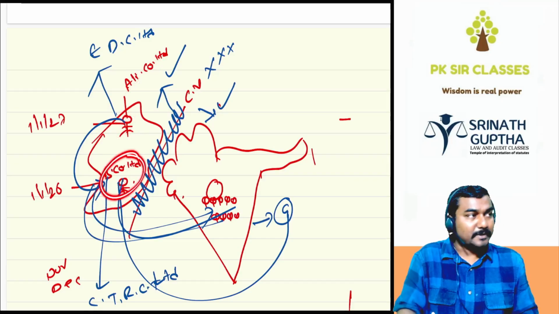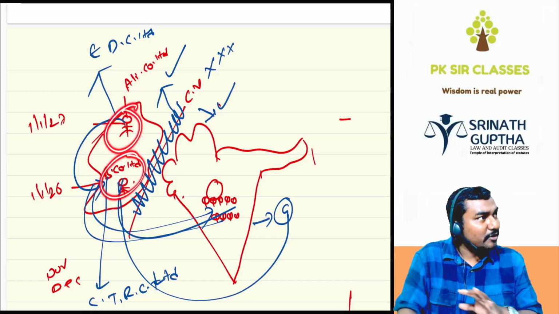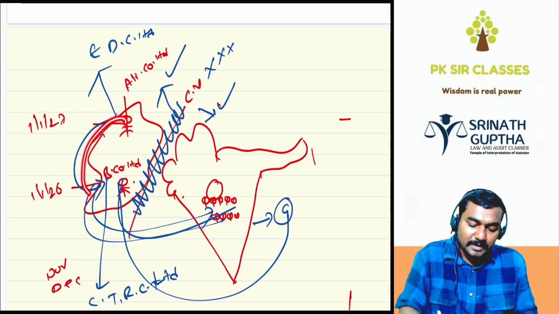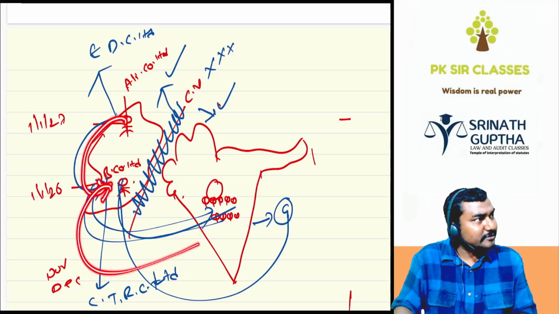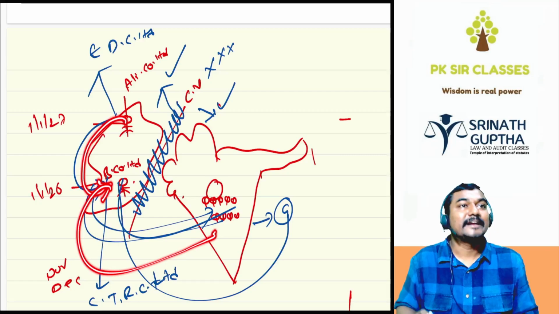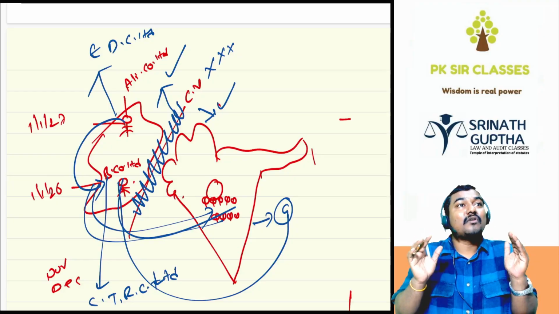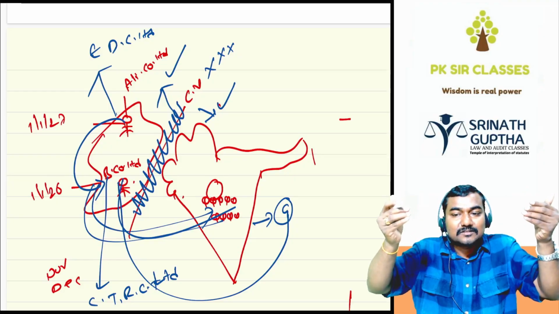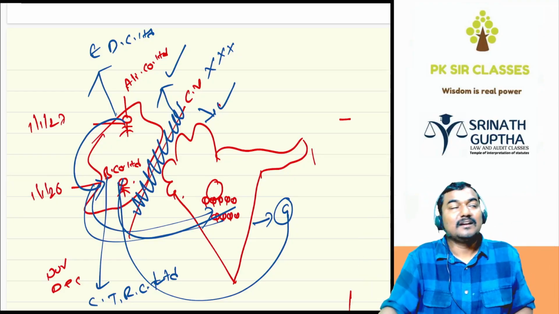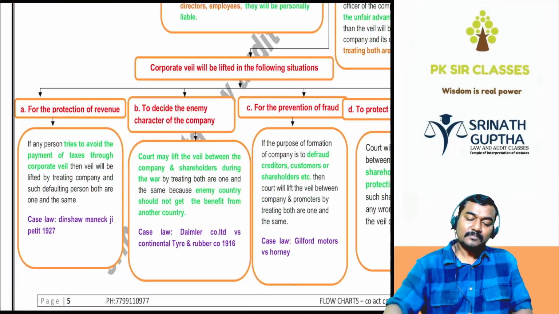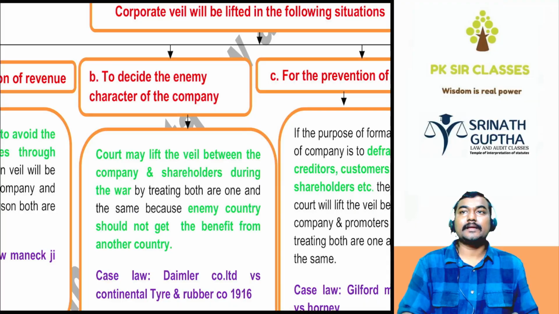Continental's argument: I am an English person, you are also an English person, there is no concept of enmity. The court held that if Daimler makes the payment to Continental, they will transfer it to Germany itself. Then, understood, beta? During the war, the enemy country should not be benefited. So the veil will be lifted, to decide the enemy character of the company.